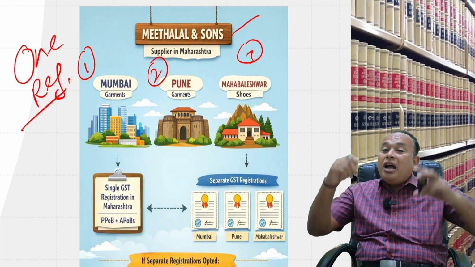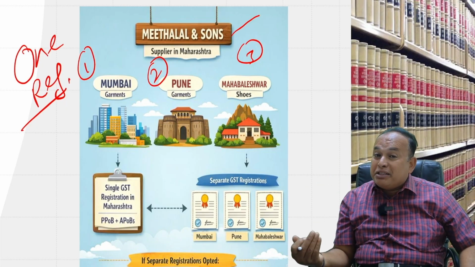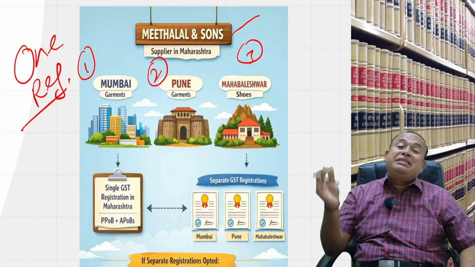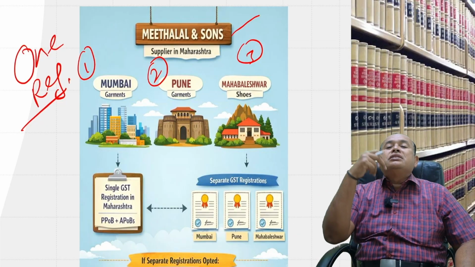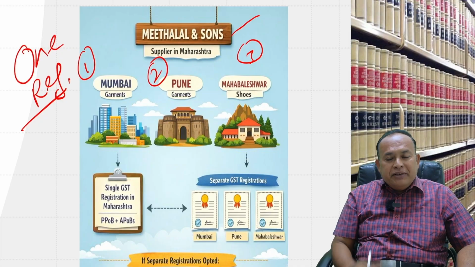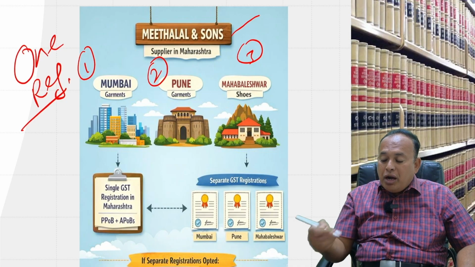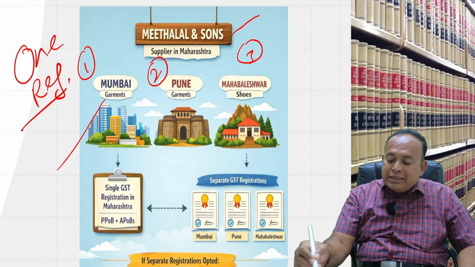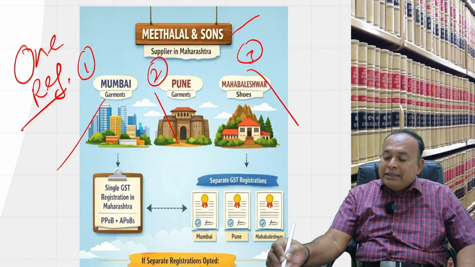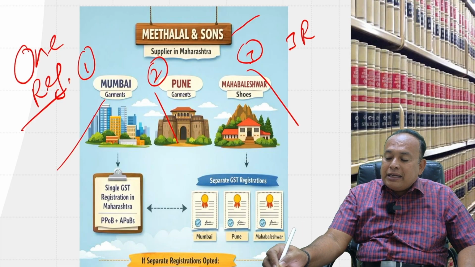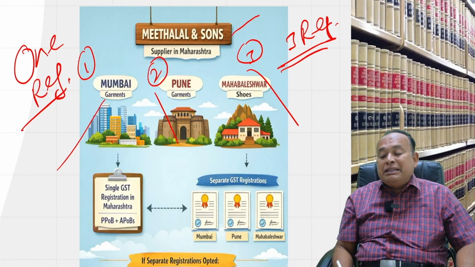No, sir, I want separate registration for all the 3 units in the state of Maharashtra, it is up to you. In that case, if you got registered separately, then 3 registrations come into the picture.